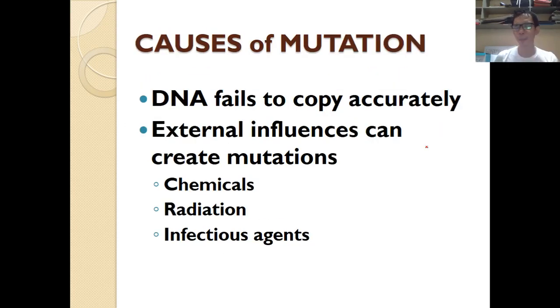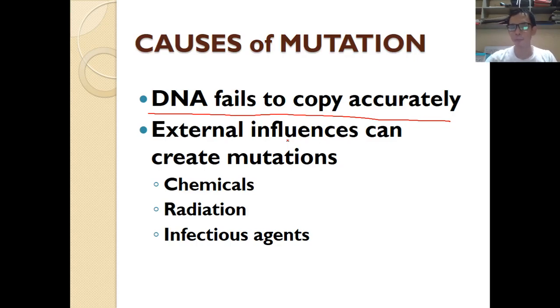Now, a typical cause of mutation is if the DNA fails to copy accurately during cell division, especially during meiosis or somehow in mitosis. If the DNA fails to copy accurately the way it is usually copied during replication, that is one of the causes of mutation. Not only during replication, but also during protein synthesis. If the mRNA didn't copy the DNA accurately, it will cause certain changes in the organism.